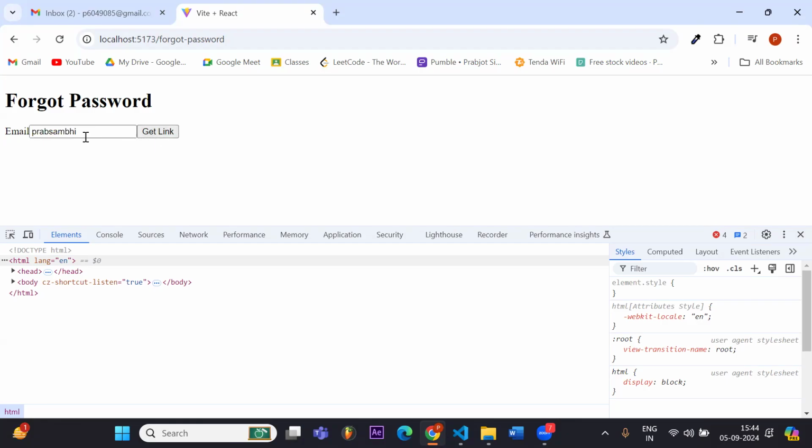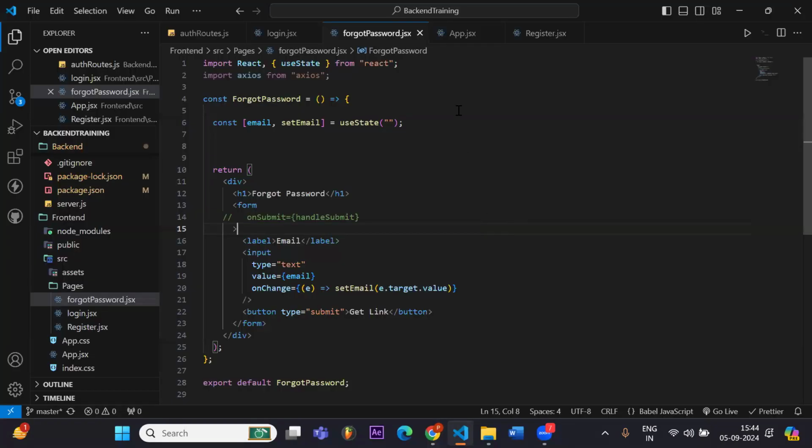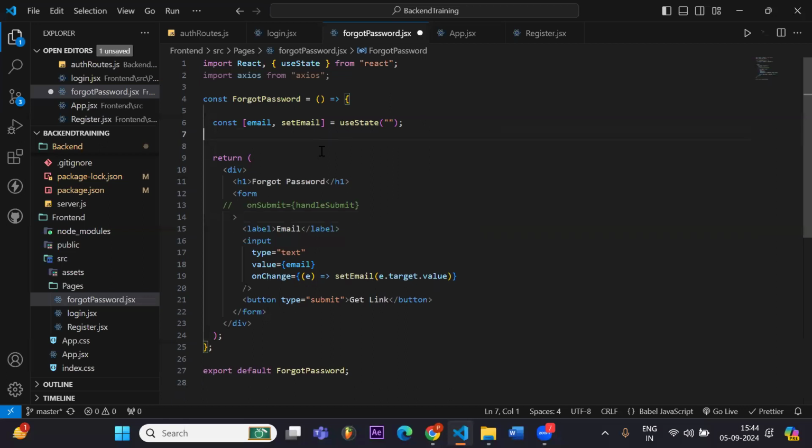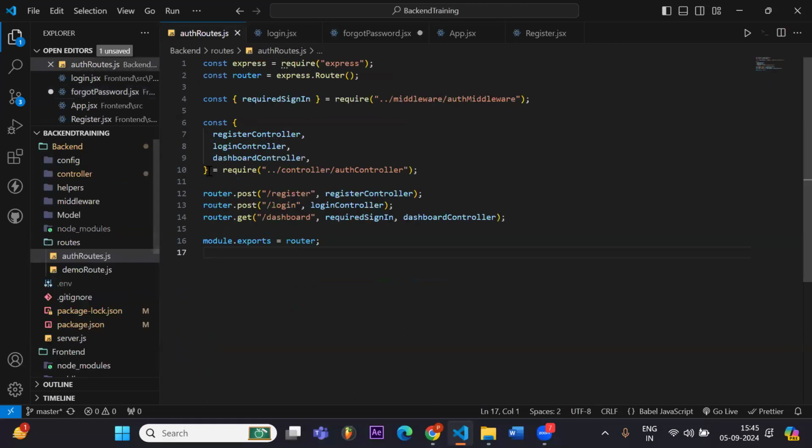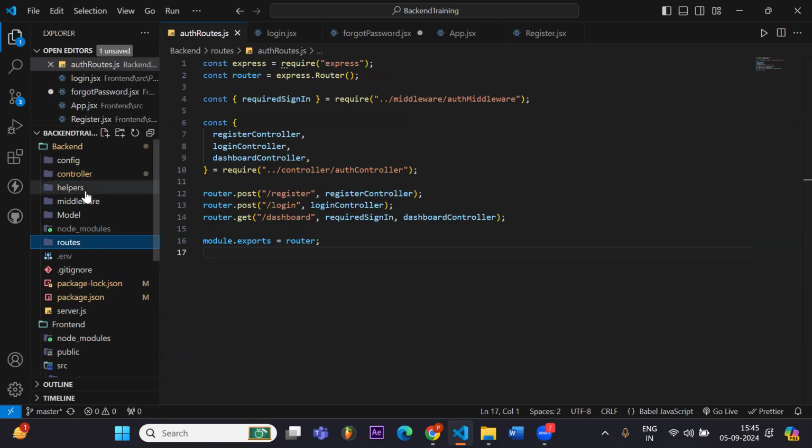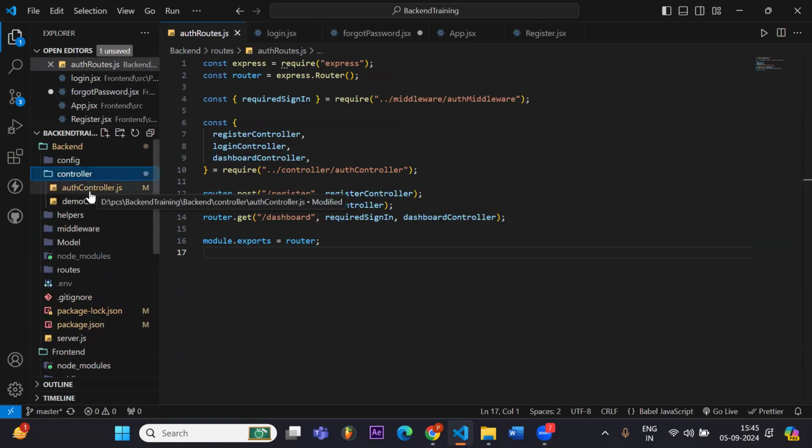So how can we do that? We do that using Nodemailer. With Nodemailer, we can automatically generate a link from our backend and get it to our frontend. So let's write our backend first. Let's go to our controller.